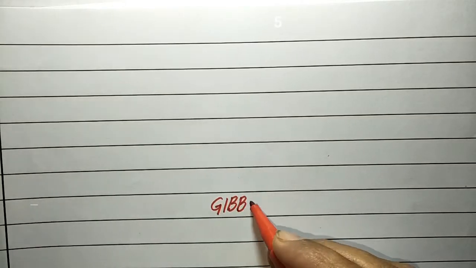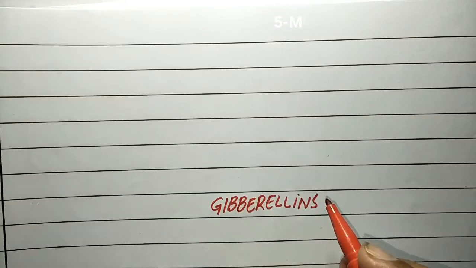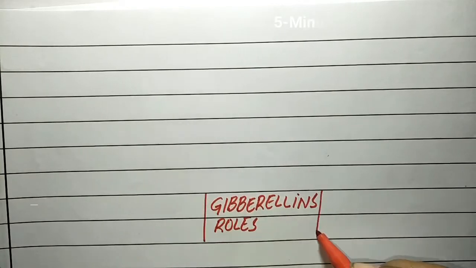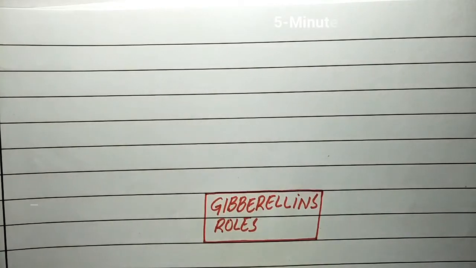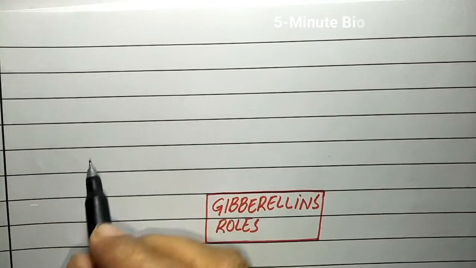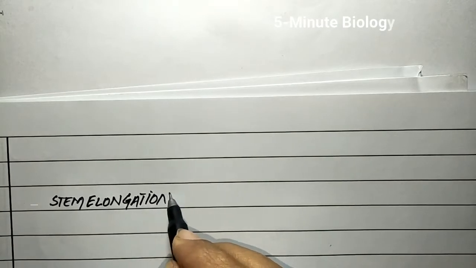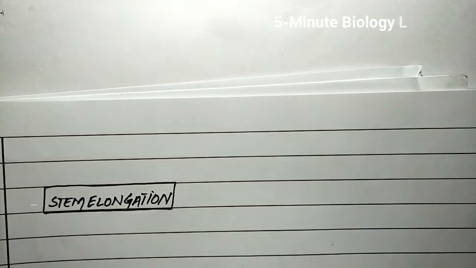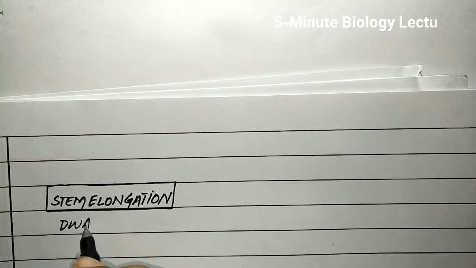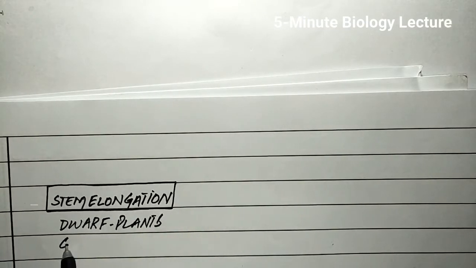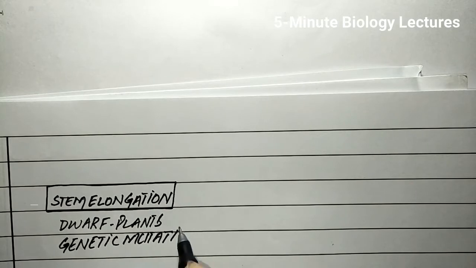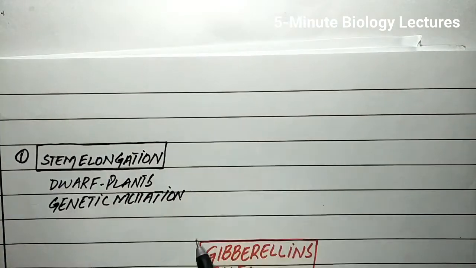Today we are going to discuss some important functions of gibberellins. One of the important functions is the stem elongation of dwarf plants. Gibberellins can overcome the genetic dwarfism due to gene mutation in certain plants, such as in corn and in Pisum sativum. Application of gibberellins causes stem elongation and the plant resembles the tallest varieties of the same species.